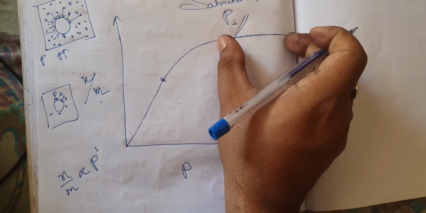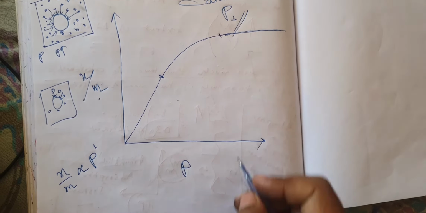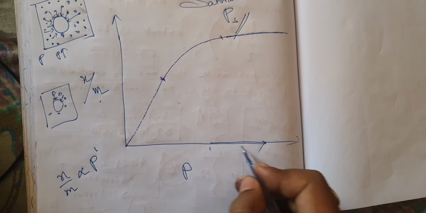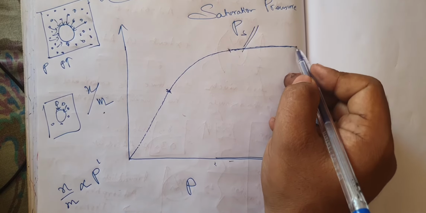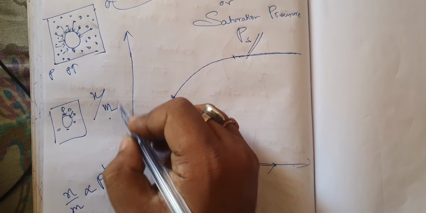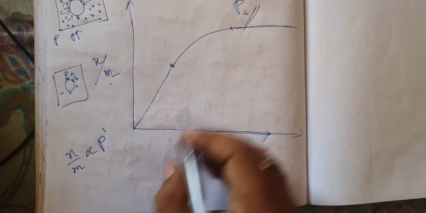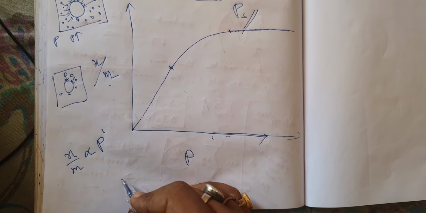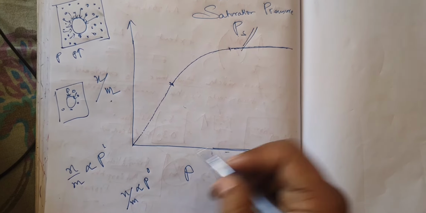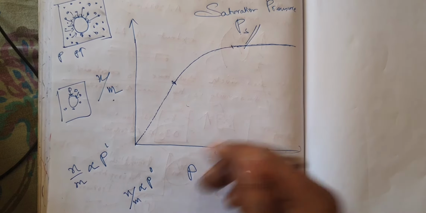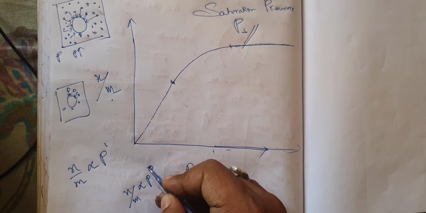In this part of the graph, see how much you increase the pressure, adsorption is not increasing. That means the x by m value is not changing. So for this part of the graph, x by m should be proportional to p to the power 0, meaning not depending on p.